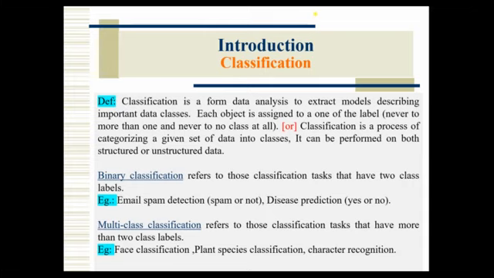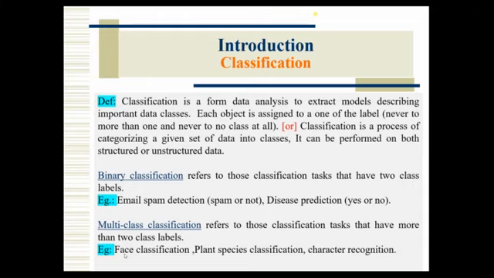Now multi-class classification. For example, face classification, that means face detection. When we go for face detection, for example, we have a class of 50 students. How many classes are possible? 50 classes. Why? Because we have 50 students with 50 different names. One student is labeled Ravi, one student is Ramu, one student is, let us assume, Lata, like this. So 50 students, 50 labels. At that time we can't say only two names, so we have to go for multi-classification. That is called face detection or face classification.